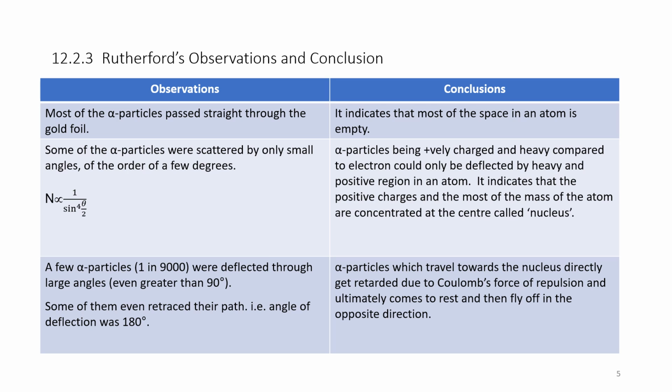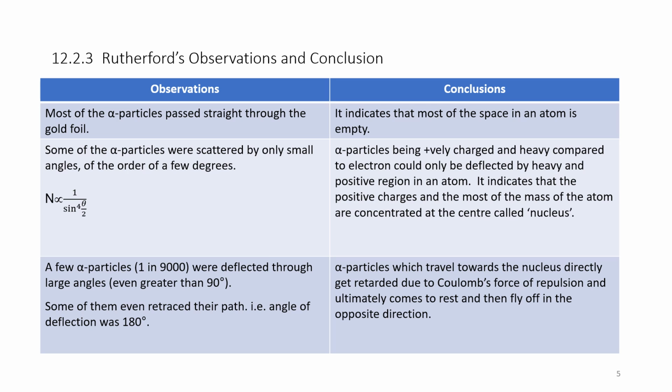So the third observation: a few alpha particles, 1 in 9,000, were deflected through large angles, even greater than 90 degrees. And some of them even retraced their path, that is, the angle of deflection was 180 degrees. So these are alpha particles which travel towards the nucleus directly and get retarded due to Coulomb's force of repulsion.